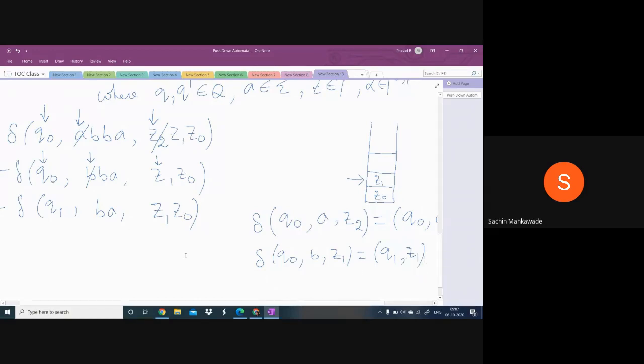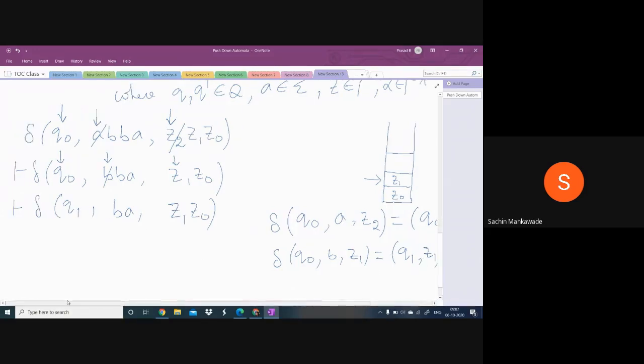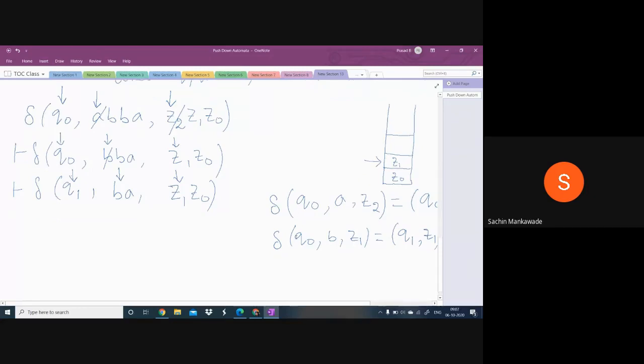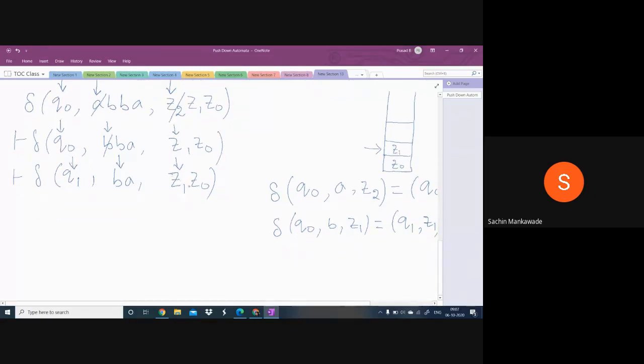Now, this is the present situation. What is this present situation? The machine is in Q1, here, left side, and the input string is B, and the topmost symbol in the stack is Z1. I am defining a move: Q1, B, Z1. I am defining it like this. I'm not changing the state. You may or may not change the state. If I write like this, what does it mean?